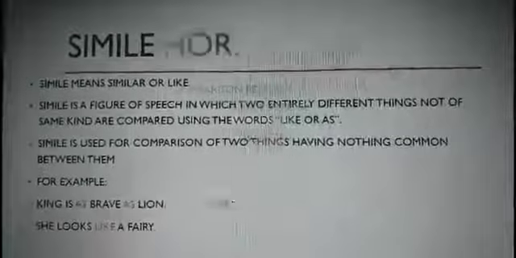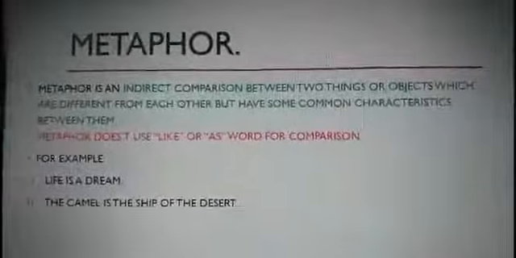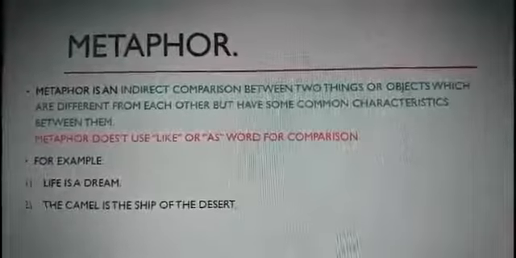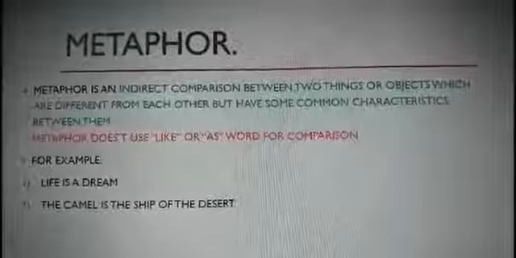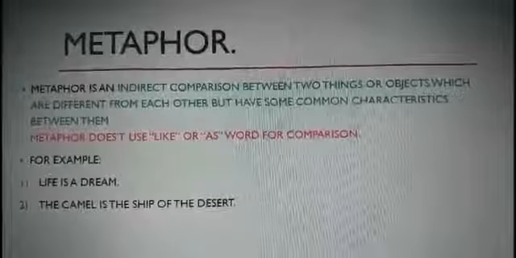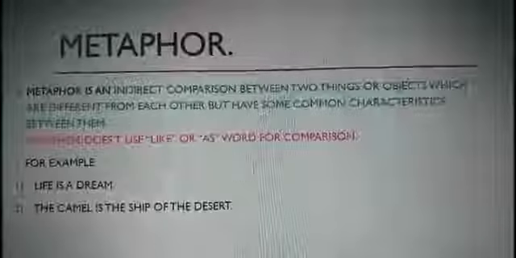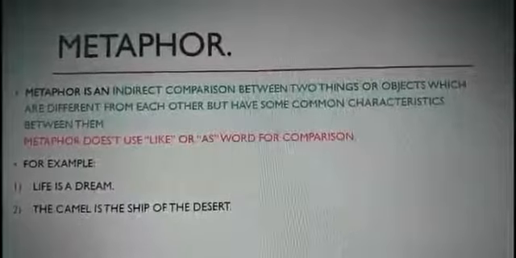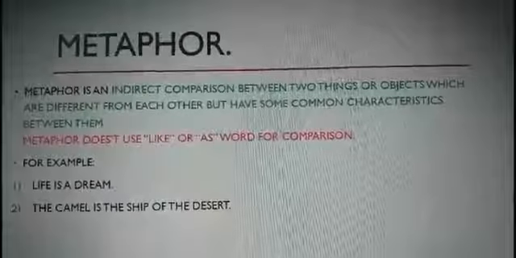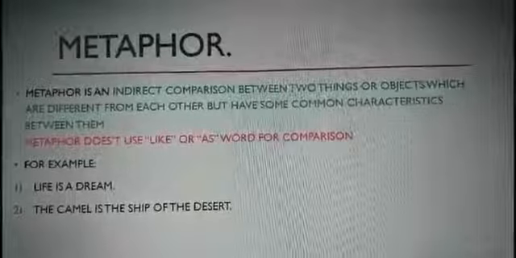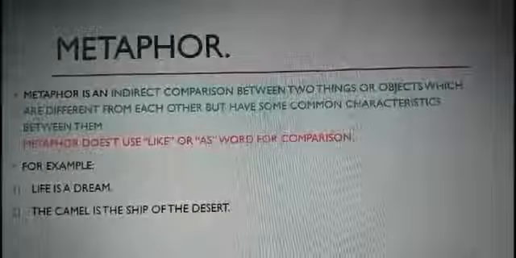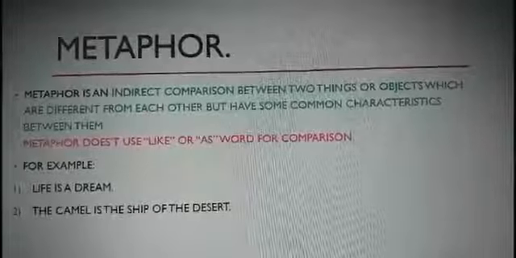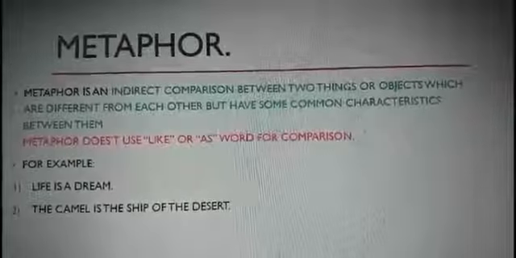Let's move towards another type, metaphor. Metaphor is an indirect comparison between two things or objects which are different from each other but have some common characteristics between them. In simile, the comparison was done directly between two things that have nothing in common. But in metaphor, the two things or objects compared are different from each other but have some common characteristics. Metaphor is an indirect comparison. It does not use the words as or like for comparison.